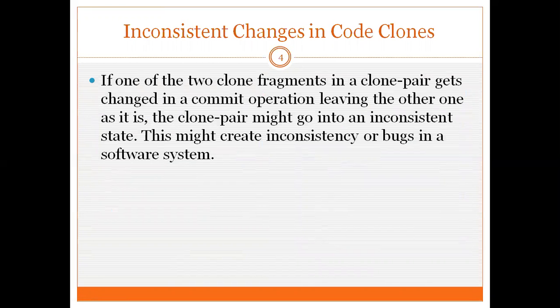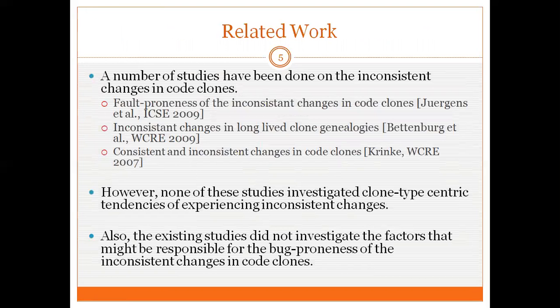Now, what are the inconsistent changes in code clones? Suppose we have a clone pair, and in a commit operation, one fragment of these two clone fragments got changed. However, the other fragment did not get changed. In such a situation, we say that this clone pair experienced an inconsistent change in the commit operation, and this inconsistent change might create inconsistency or bugs in a software system.